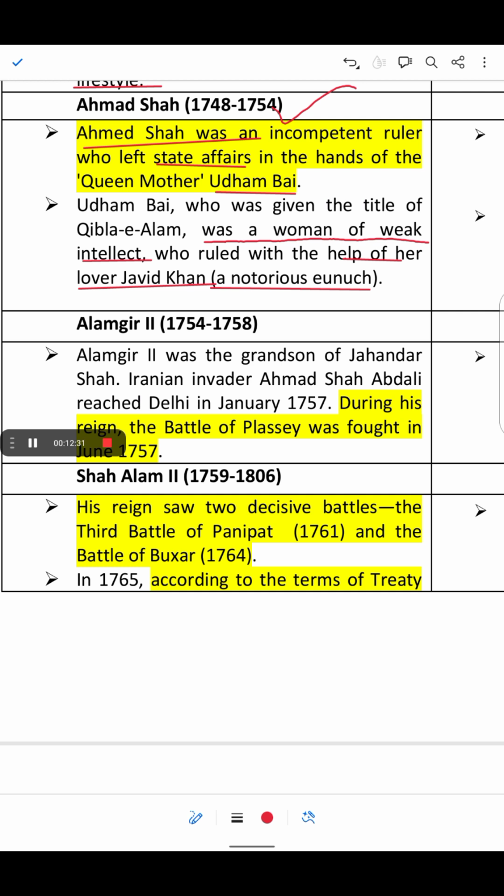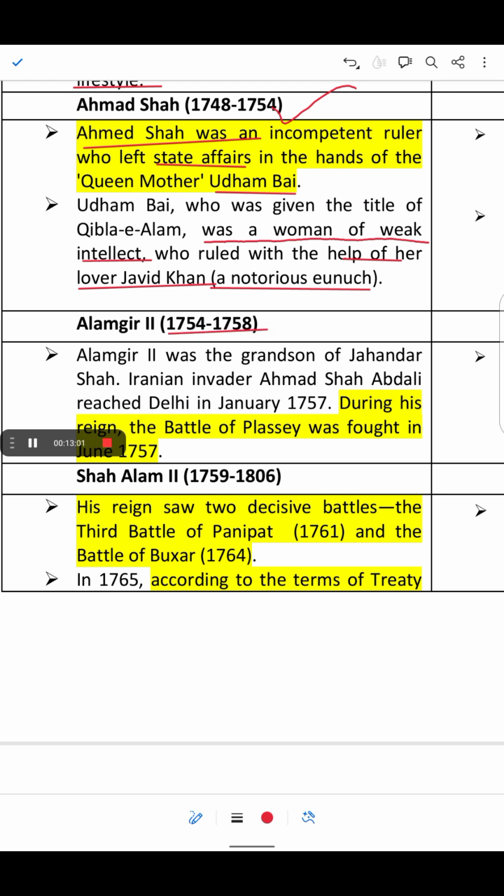Next is Javed Khan, and he was the lover of Udham Bai. Okay, he was a eunuch and an influential courtier during Ahmad Shah's reign. He became powerful due to his close relationship with Udham Bai. That's all. The next ruler is Alamgir II, from 1754 to 1758.